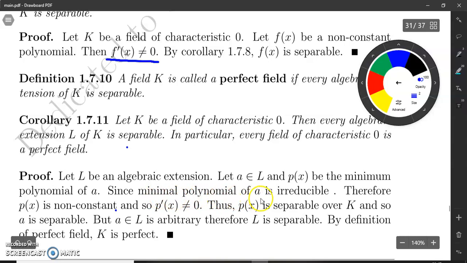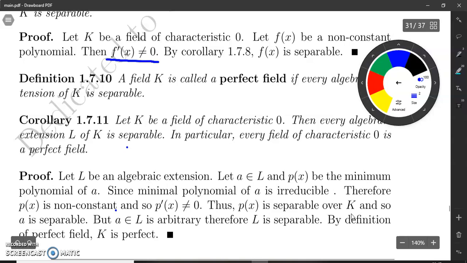Since the minimal polynomial is irreducible, therefore p(x) is non-constant and its derivative will not be 0. And by the previous corollary, if the derivative is non-zero, then the polynomial is separable. So since p'(x) is non-zero, the polynomial p(x) is separable.